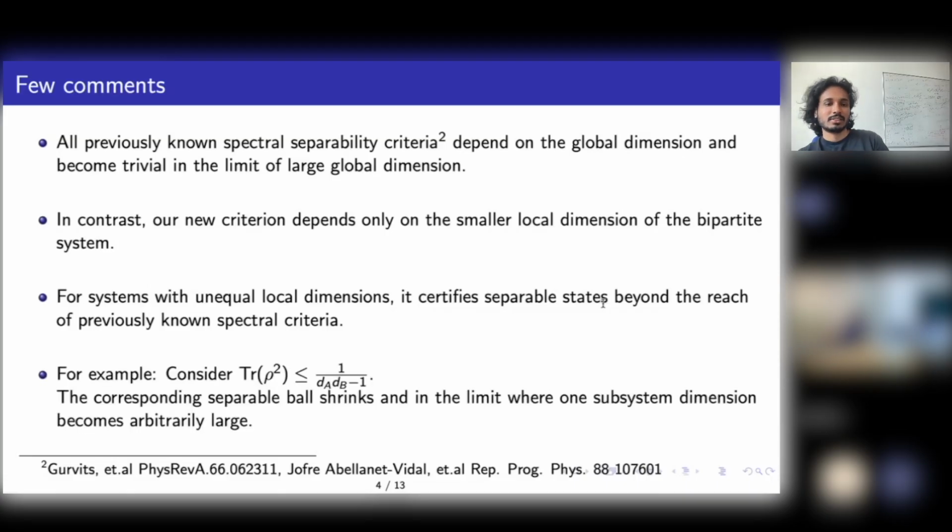To see this, let's consider this trace rho square condition. Take the trace of rho square upper bound in this condition. Now fix dA and increase dB. This thing goes to zero, right? So when dB is very large, it doesn't certify anything except the maximally mixed state. But our condition doesn't shrink. Therefore, you can detect states in the large dB limit, which cannot be detected by the purity ball. This is where these conditions are somehow independent of each other, right?